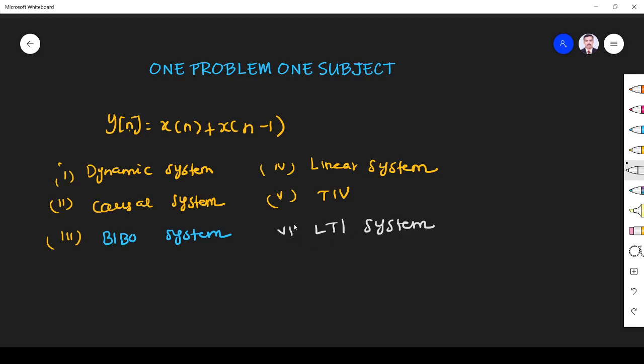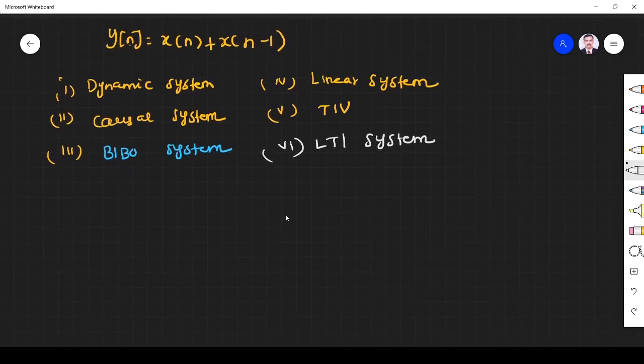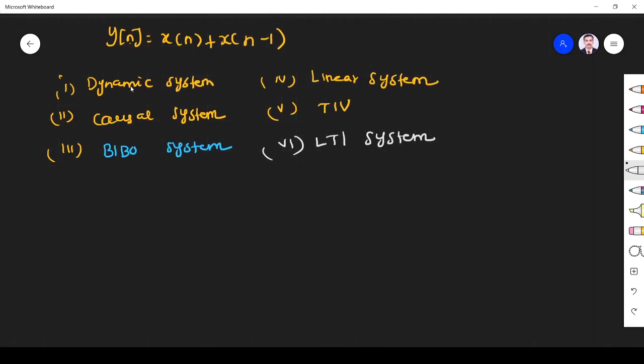Clear? So what is the thing? If it is an LTI system, convolution can be applied. For any input we can get the output. Okay. Now this is what we studied in unit number 1, classification of systems, right?